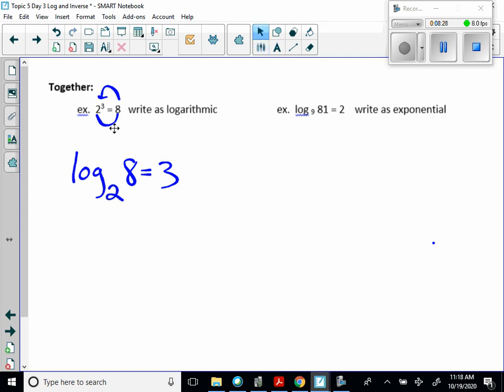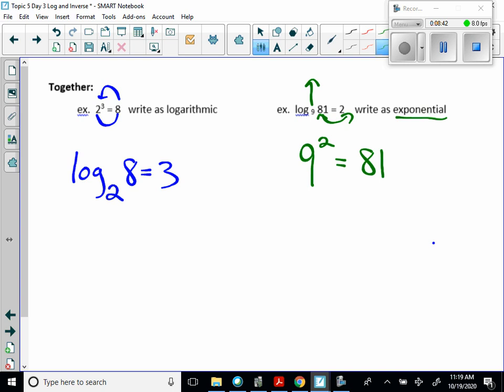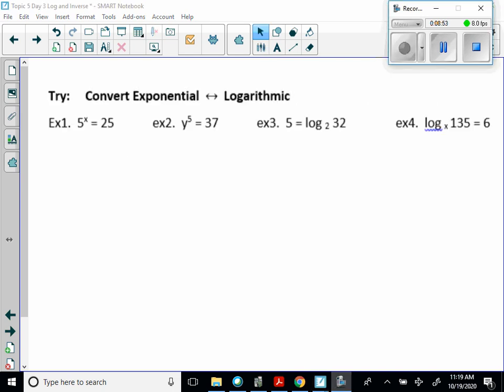In this next expression, we're going to write as an exponential, so we're going to take our base up, so it becomes a larger number. And we're going to switch these two. So 9 squared is equal to 81. So we have just rewritten exponential into a logarithmic, and now we've rewritten a logarithmic into an exponential. Pause if you need to on both. Okay, you give these a shot, and I'll work them here in a minute.